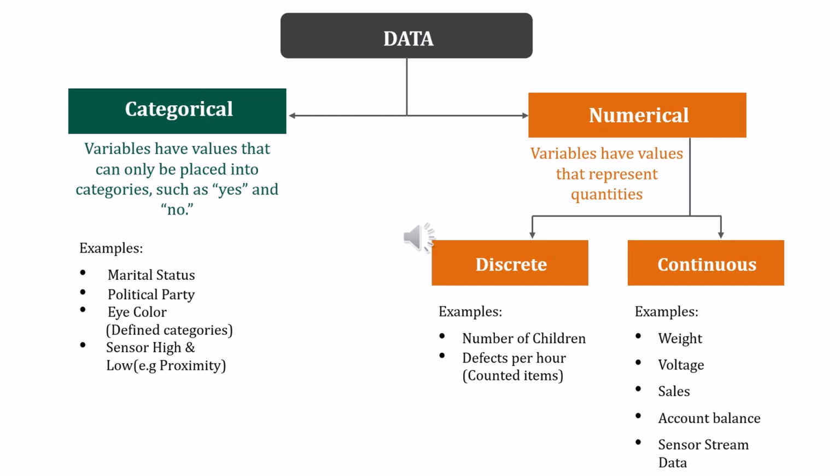And the second type is numerical data, a variable that has values that represent a quantity. Quantity means the real values. Here there are two types, one is discrete and another one is continuous.